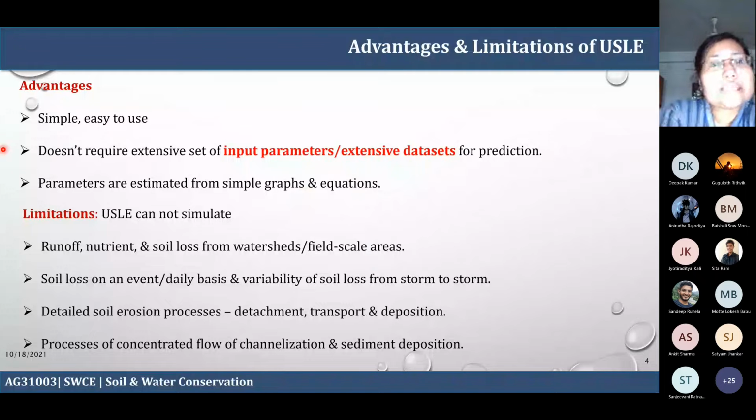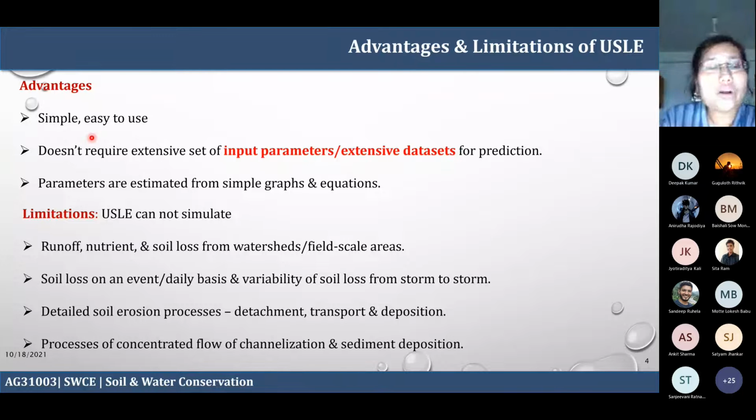And the limitations, what are the limitations? The limitations are that runoff, nutrient and soil loss from a watershed or field scale area cannot be estimated in detail. If you need it for a particular specific watershed scale, for example a small watershed or large watershed, using USLE you can just estimate the soil loss, but you cannot estimate the amount of runoff.